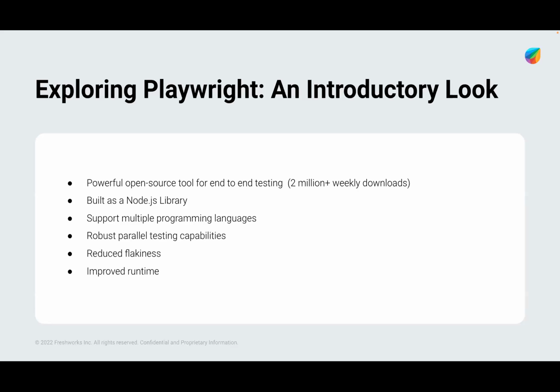So when the flakiness is reduced to a greater extent, our test case runtime is improved much faster when compared to other tools like Selenium and Cypress. Playwright is almost around 20 percent faster in runtime compared to the other tools.